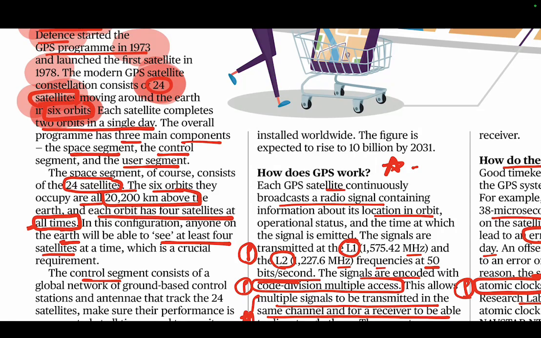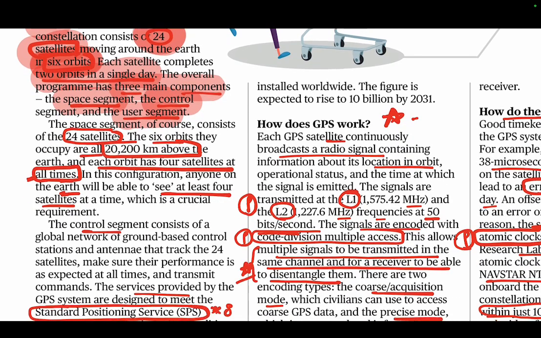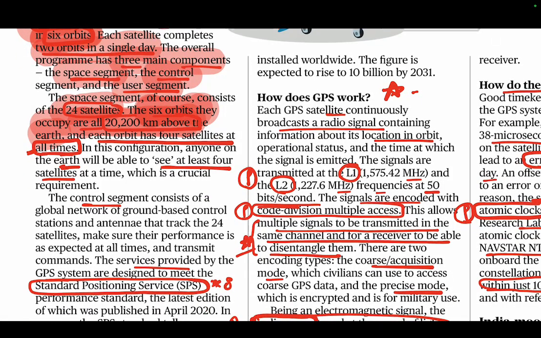It uses 6 orbits. So 2 orbits in a single day, and then it says it has 3 components. GPS has first component space, then control segment, then user segment. Okay. Then it says that 24 satellites are there. Very important info. And then the second important info is all the 6 orbits are 20,200 kilometers above the Earth. So if tomorrow comes a question that they are in lower Earth orbit, which is like 100 kilometers or so, then obviously it's a no.